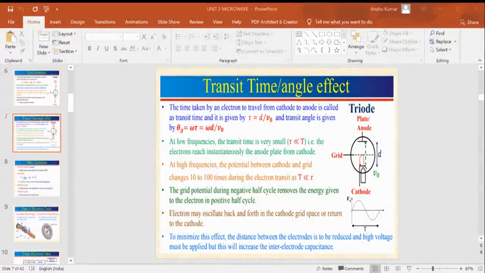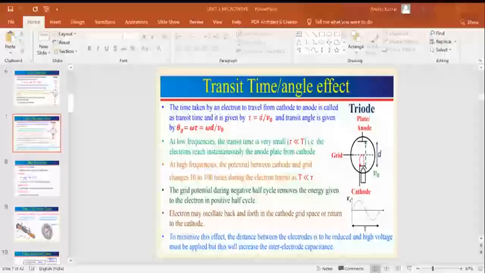How it plays a major role, I will discuss later. Ankush, is it clear now? Okay, move on to the next point.